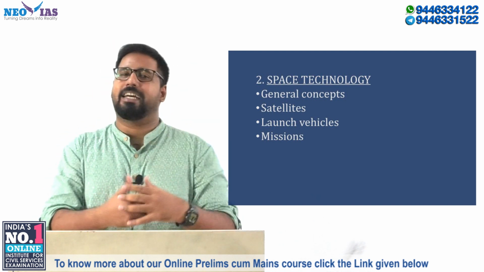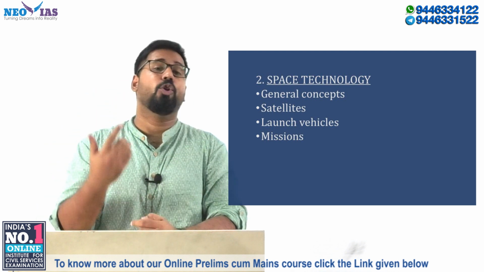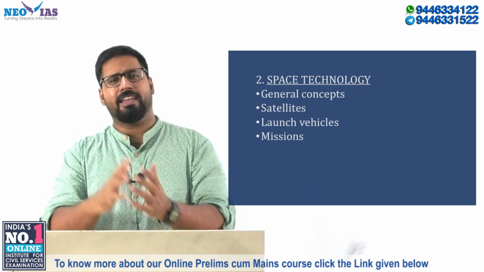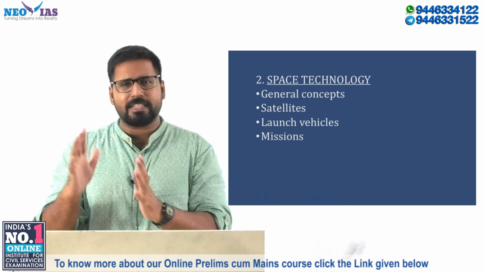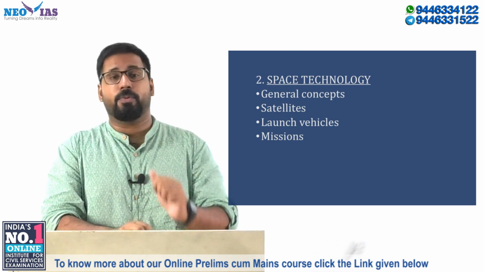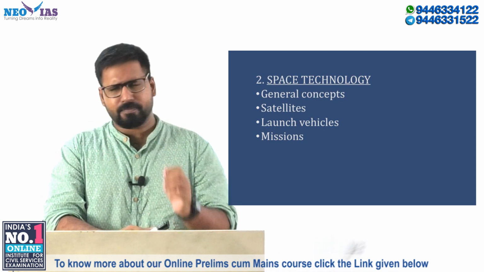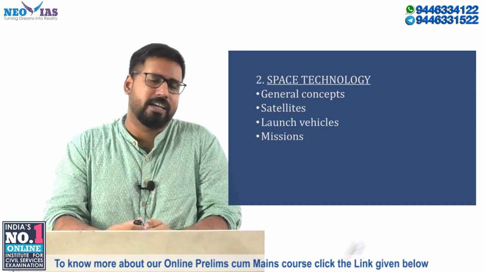What are the different types of satellites that there are? There are Earth observation satellites which are usually placed in the lower Earth orbit. Things like that. Navigation based satellites are there. Communication based satellites are there. All of these basic things you will have to know for attempting questions from this area better. So that is one thing, a basic conceptual knowledge that you should have.